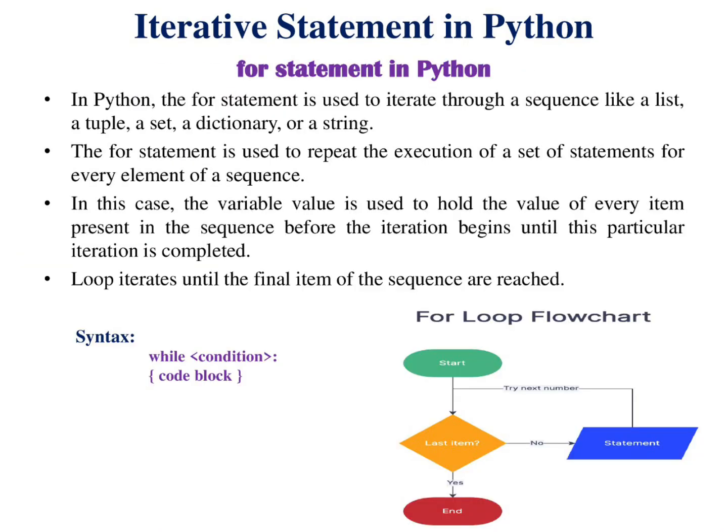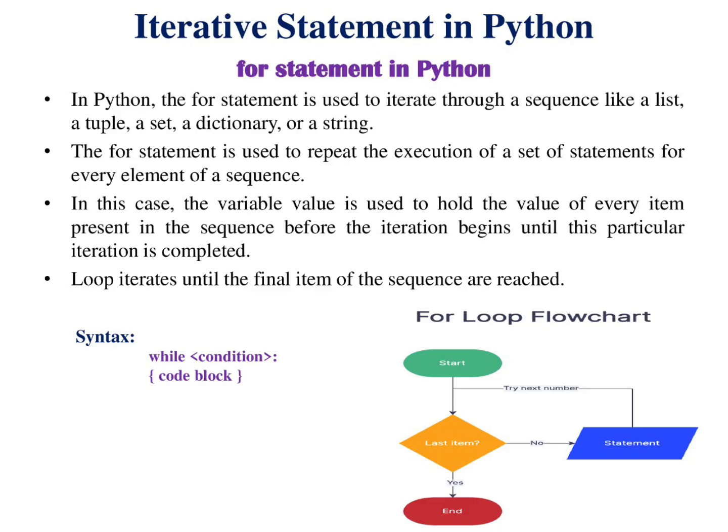Moving to the next one, the for statement. In Python, the for statement is used to iterate through a sequence like a list, a tuple, a set, a dictionary or a string. It is used to repeat the execution of a set of statements for every element of a sequence. In this case, the variable is used to hold the value of every item present in the sequence before the iteration begins, until the particular iteration is completed. The loop iterates until the final item of the sequence is reached.